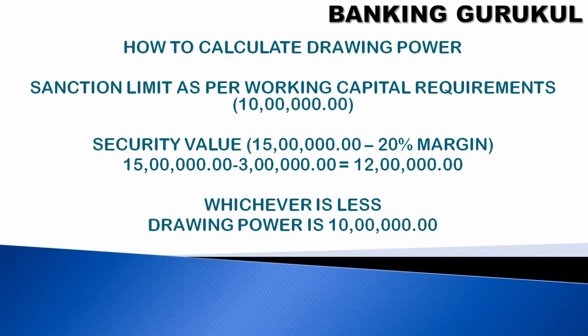How to calculate drawing power? For example, the sanction limit as per the working capital requirement given to a customer is 10 lakh rupees, and the customer has given security worth 15 lakhs, of which we keep 20% as margin. 20% means 3 lakhs, so the security value is 12 lakhs. The sanction is 10 lakhs and the security value is 12 lakhs, but drawing power will be whichever is less. So 10 lakhs is less, and 10 lakhs will be the drawing power for the customer. So he can withdraw up to 10 lakh rupees.